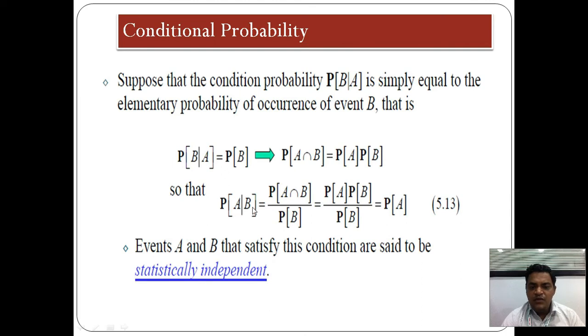P of A upon B is equal to P of A intersection B upon P of B, which is equal to P of A into P of B upon P of B. Then P of B and P of B get cancelled, therefore P of A upon B is equal to P of A. From this condition, it shows that the events A and B satisfy these conditions, and hence they are said to be statistically independent.